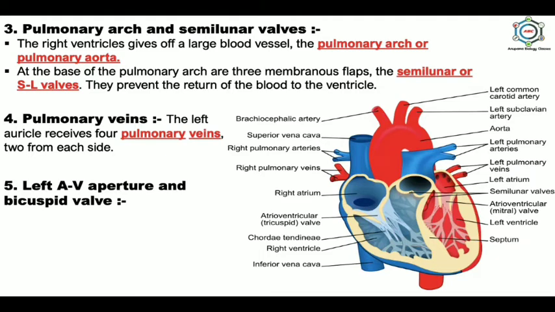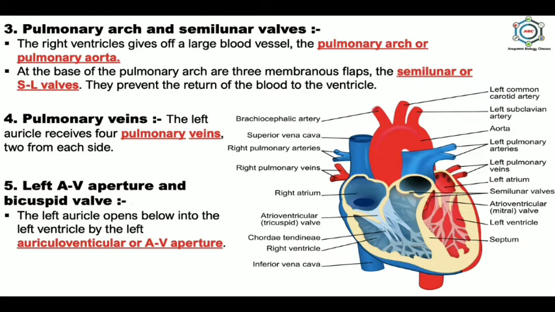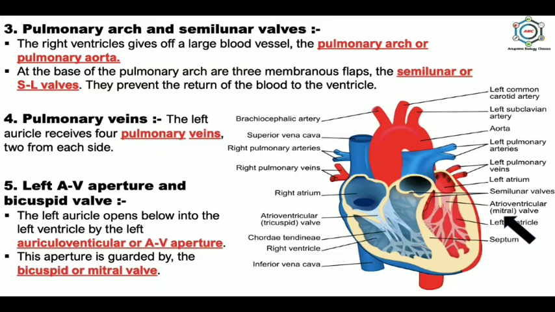Left auriculoventricular aperture and bicuspid valve. The left auricle opens below into the left ventricle by the left auriculoventricular or AV aperture, and this is guarded by the bicuspid or mitral valve, and this is also a one-way valve. This is the auriculoventricular valve.